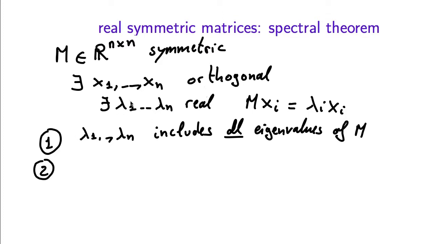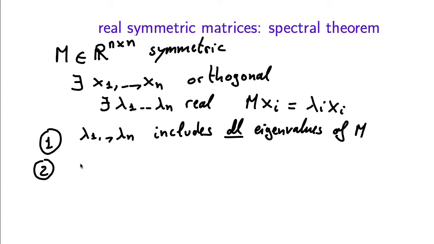The other observation is that when we say that there exist n orthogonal vectors which are all eigenvectors of M, those vectors need not be unique. They could be specified in multiple possible ways. However, the corresponding sequence of eigenvalues lambda 1 through lambda n, up to the ordering of the sequence, is unique. So not only, as we just said, the actual distinct values have to be all the eigenvalues of M, and so they are uniquely specified, but also the number of times that each eigenvalue appears in the sequence must be always the same, no matter how we choose n mutually orthogonal eigenvectors.